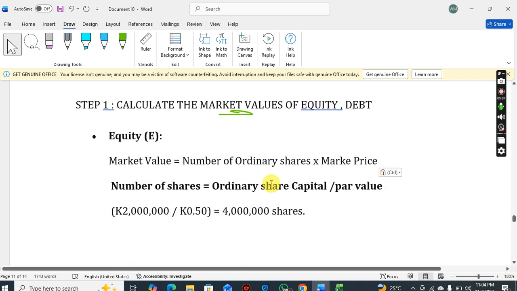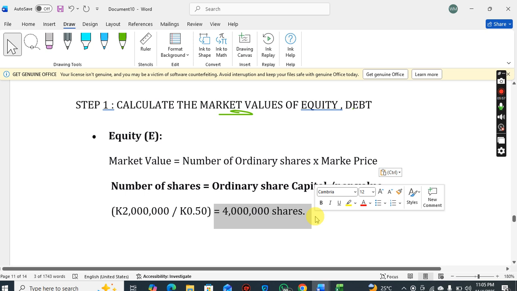So according to our balance sheet, the ordinary share capital was 2 million. The par value of the shares, 15 ngwee, you just divide by 100, you get 0.15 kwacha. So 2 million divided by 0.15, you get about 13.3 million shares.